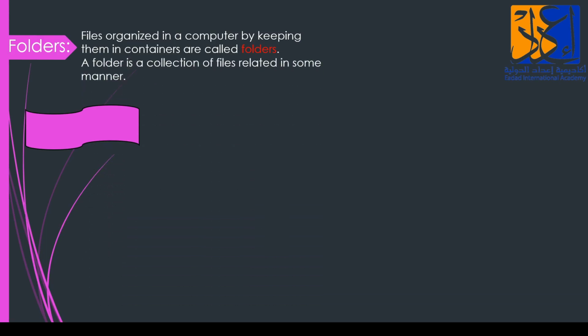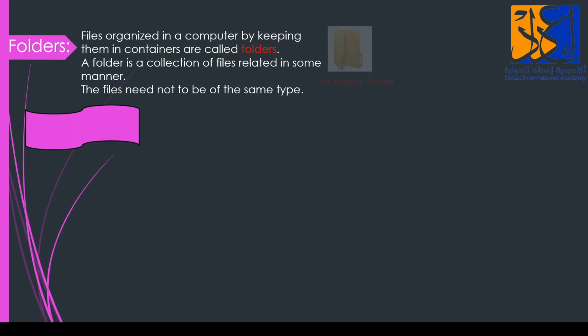A folder is a collection of files. We'll keep on saving our related files in our folder. The files need not be of the same type. It is not that I can only save my Paint files in my folder. No, it can be anything: Microsoft Excel, Paint, Word, logo, anything. So what is a folder? A folder is a collection of files.